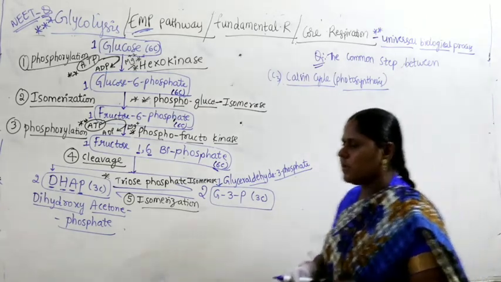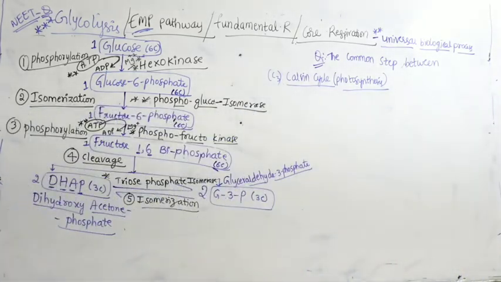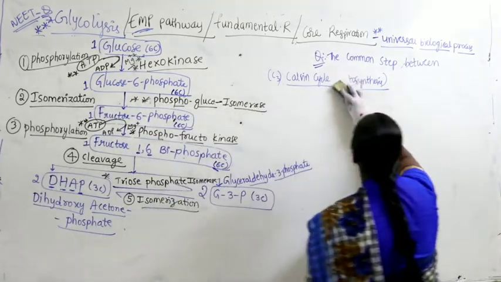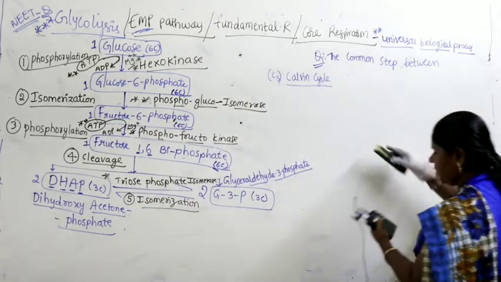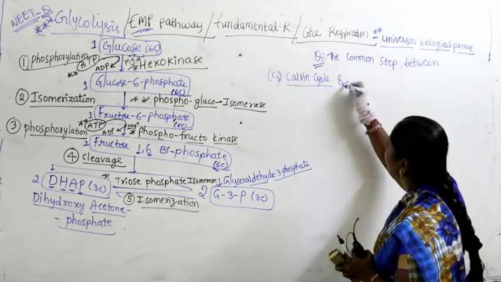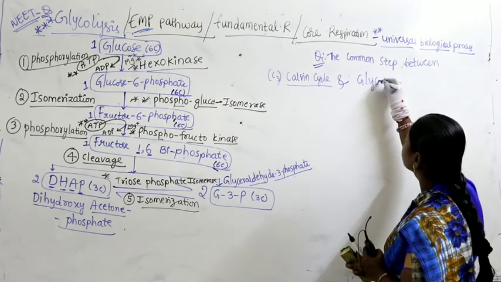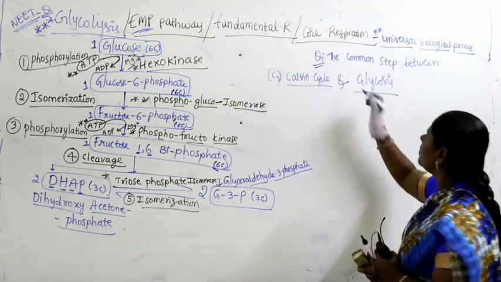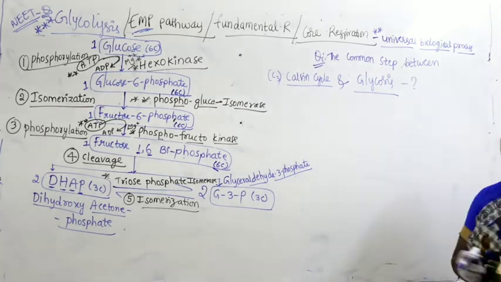Or let me give that as another question. Here we can take the common step between Calvin cycle and glycolysis. Then what is the step we can write as a common step?